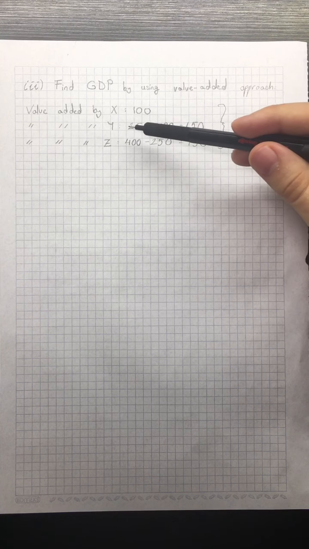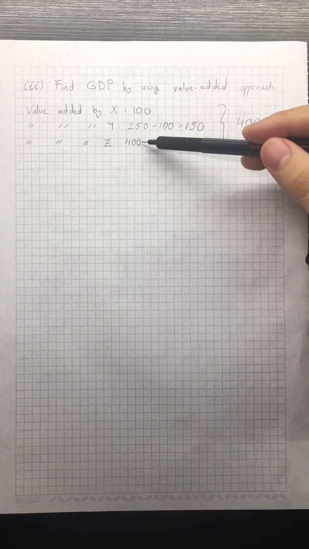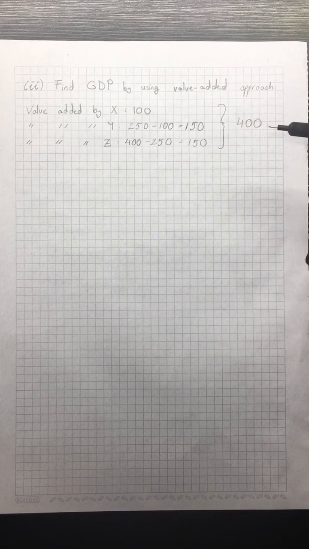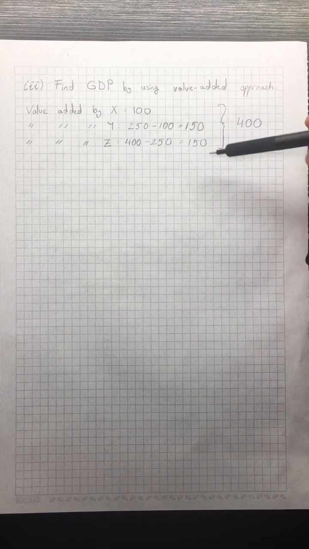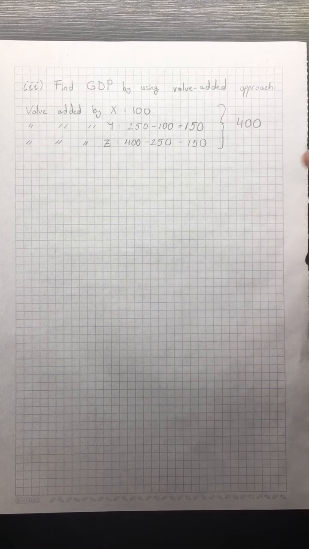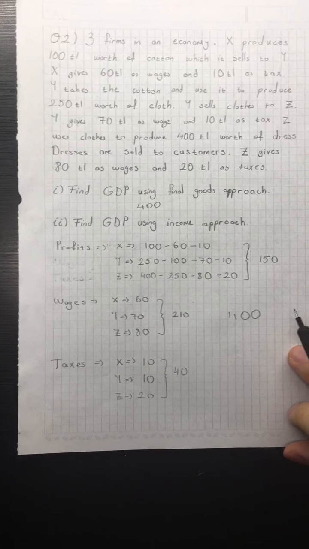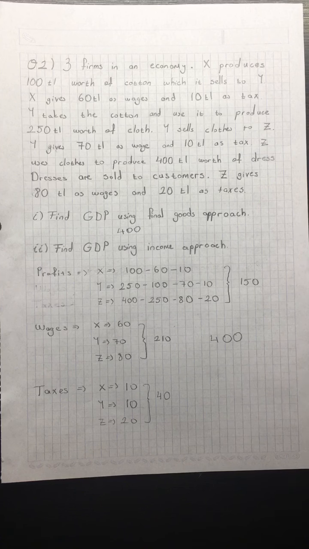And finally Z gets the clothes from company Y and makes them into a dress. So we just again subtract the difference in value. So we again find 150 lira. So Z made added value of 150. When we sum these all up, it's again 400. We solved this exercise to show you that no matter what approach you take, you will always find the same value. So you can use whatever you like.